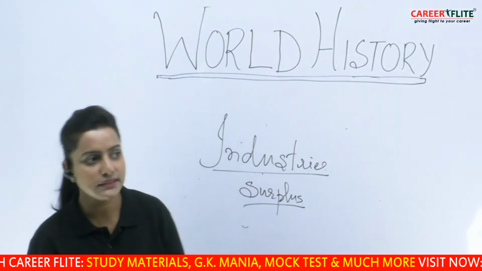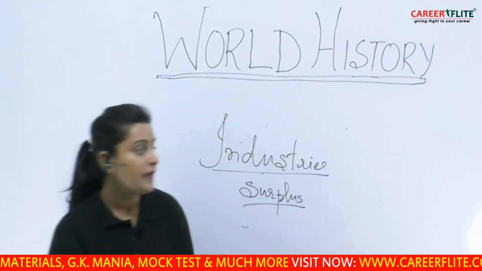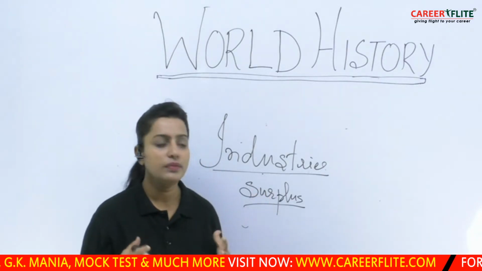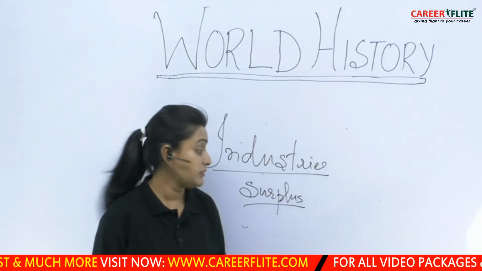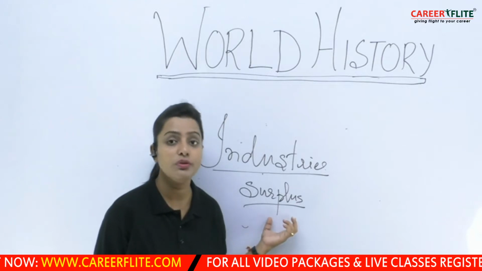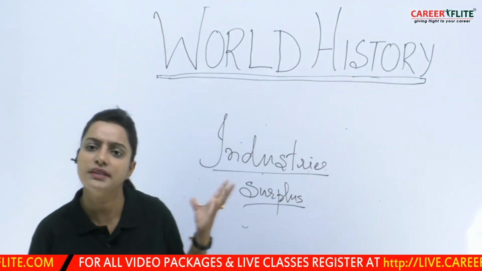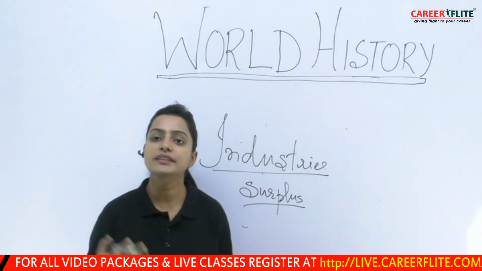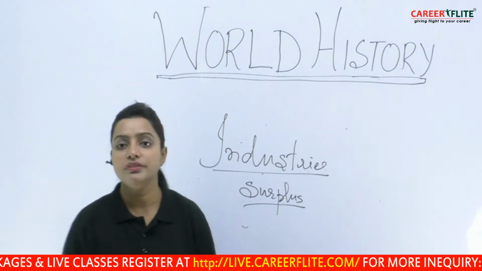Now see, this surplus has led to other phenomena of history. If your home country is satisfied with whatever you have produced in your own country, the surplus, that is the additional amount of the production, will be left out. And when this additional amount of production is left out, people would search for different markets even outside their home country.